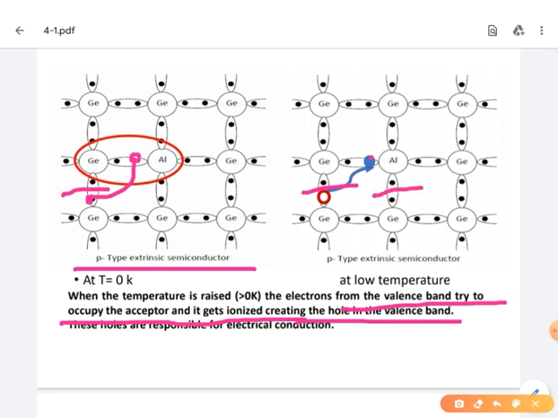The electron will be excited into the conduction band. After the ionization of all acceptor atoms, the electrons will be excited into the conduction band. In this situation, electrons are the minority and holes are the majority charge carriers.